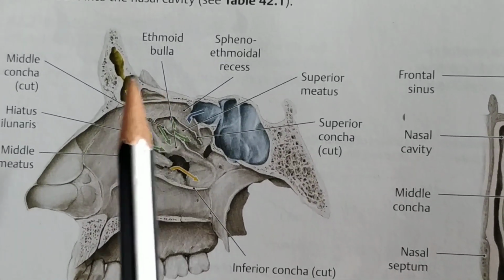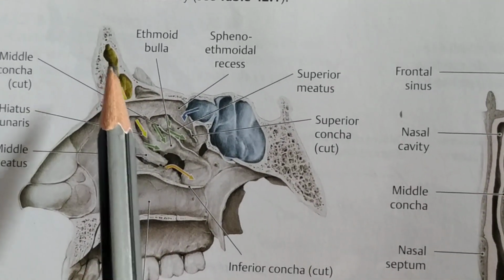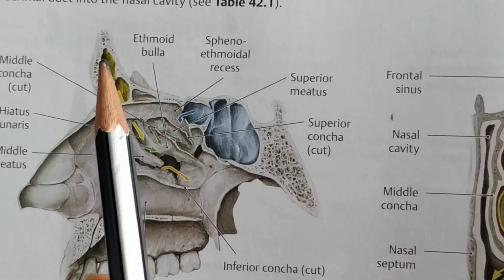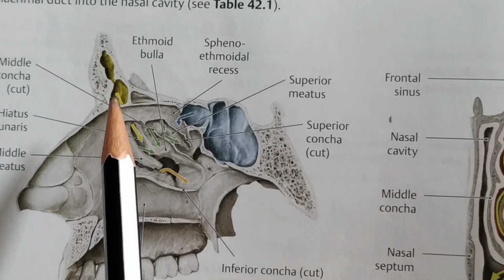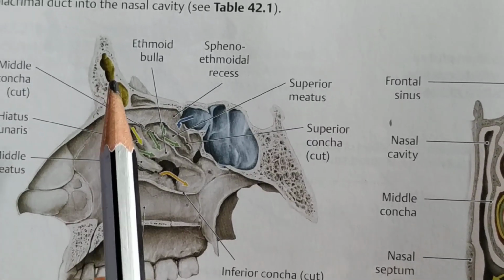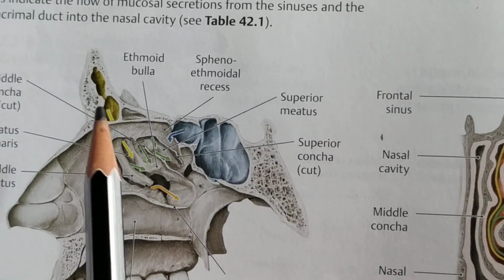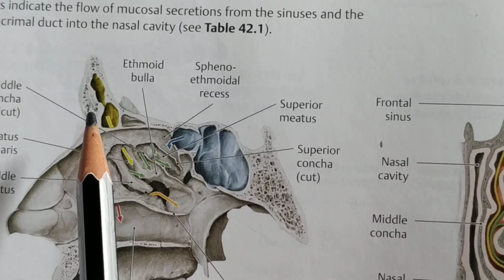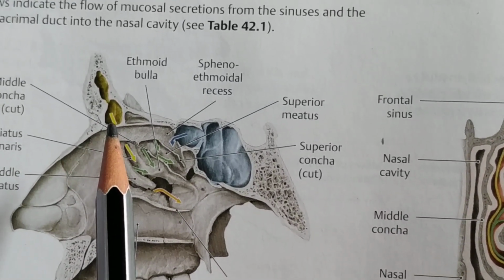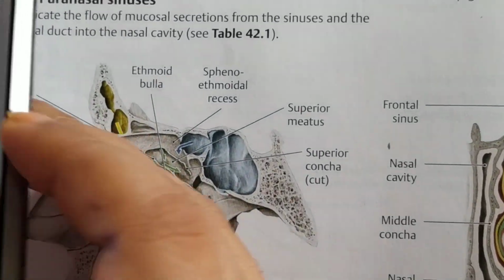Then the blood supply of the frontal air sinuses. The blood supply is through the supraorbital vessels. The nerve supply is through the supraorbital nerves, and the lymphatic drainage is up to the submandibular lymph nodes.